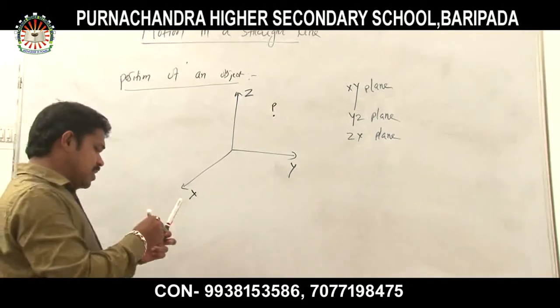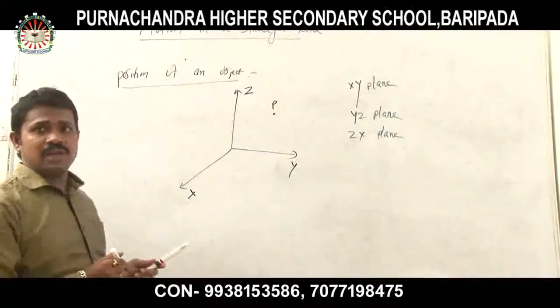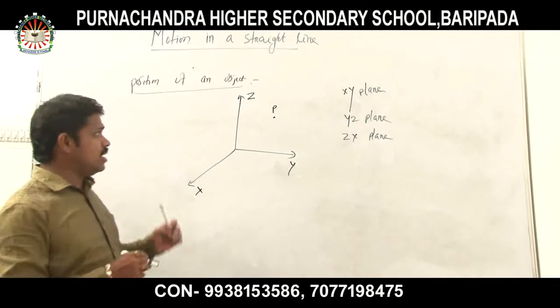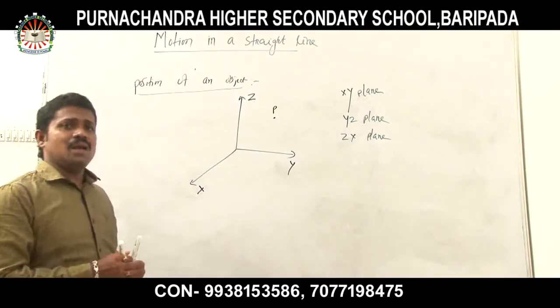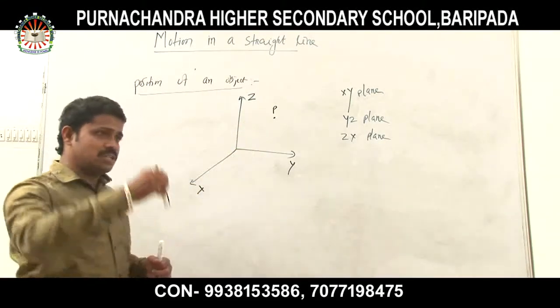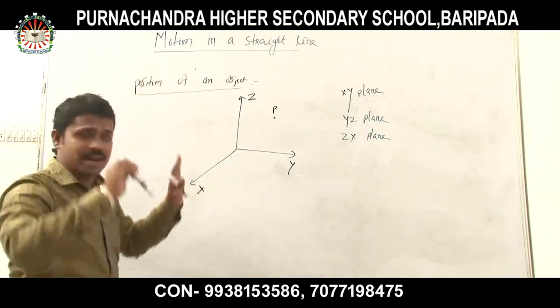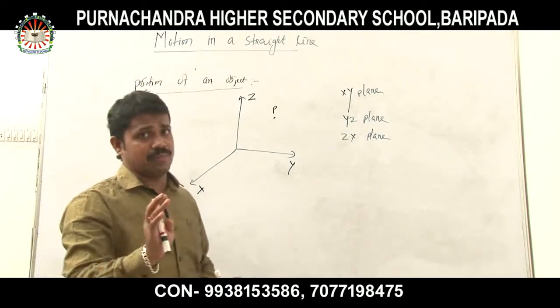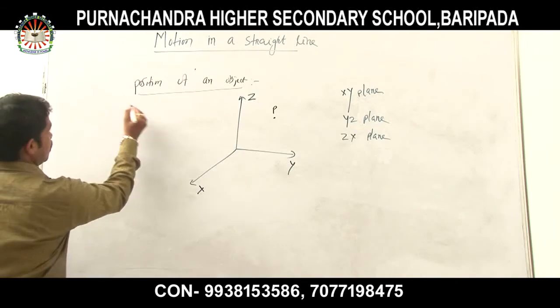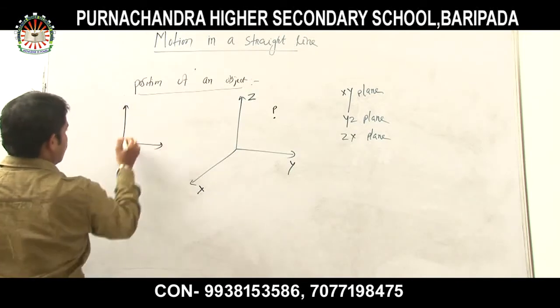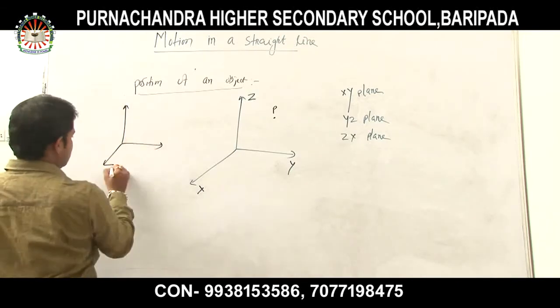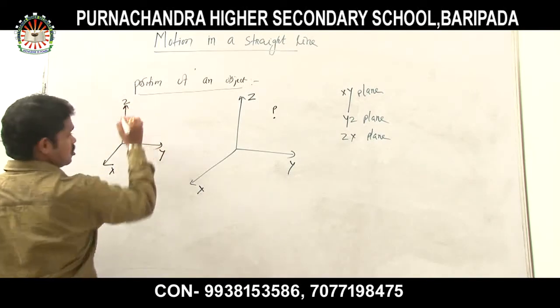In the previous example, what I told you, the object P is present just at the center, not in any specified plane. Listen very carefully. In the previous example, this is your x, this is your y, this is your z. So don't confuse.